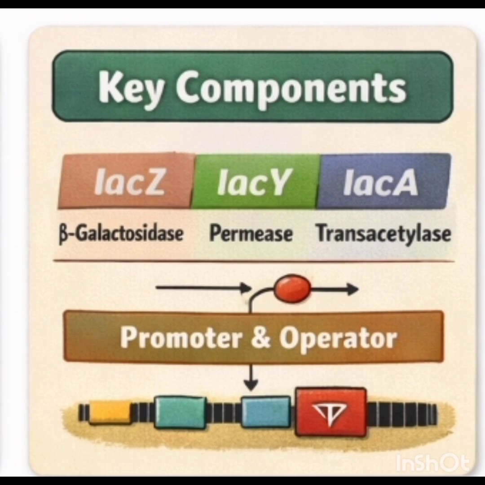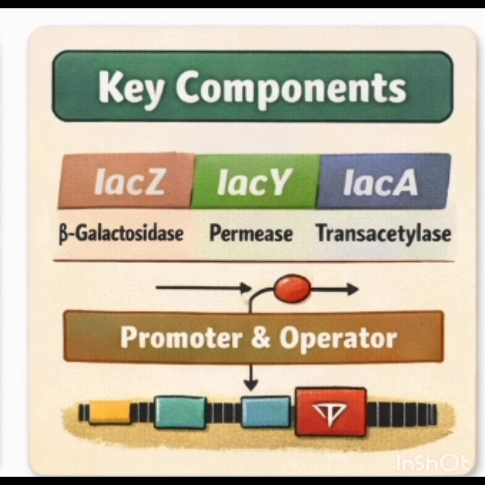The lacI gene produces the repressor protein. So the structural genes lacZ, lacY, and lacA are the functional genes that work together as a coordinated unit, and then the utilization of lactose takes place. The mechanism of regulation is very important for us to understand.